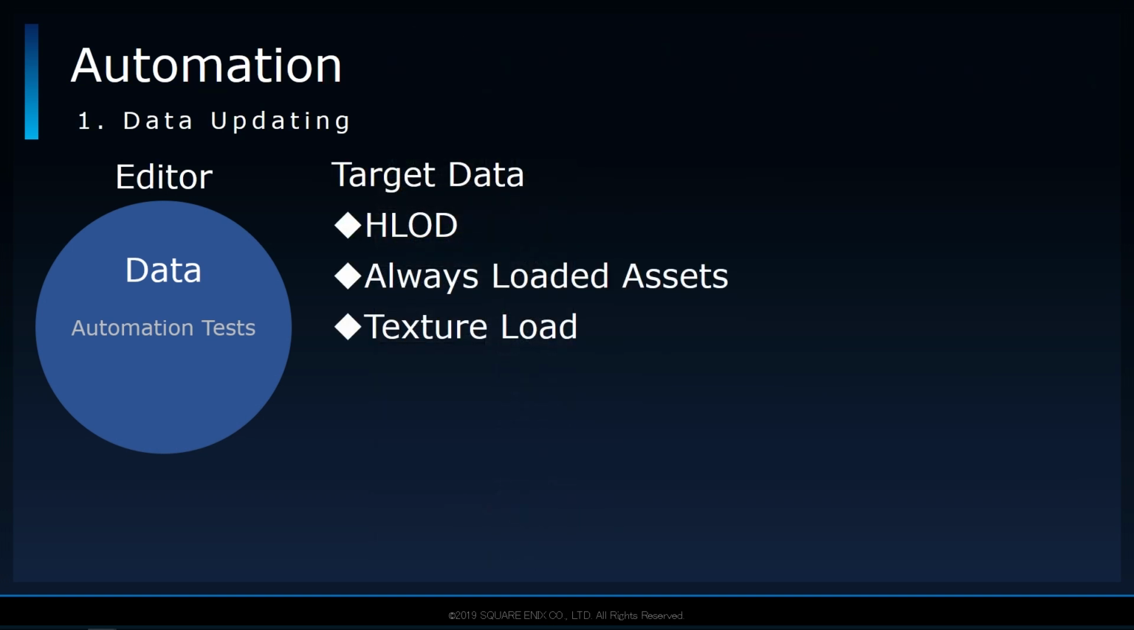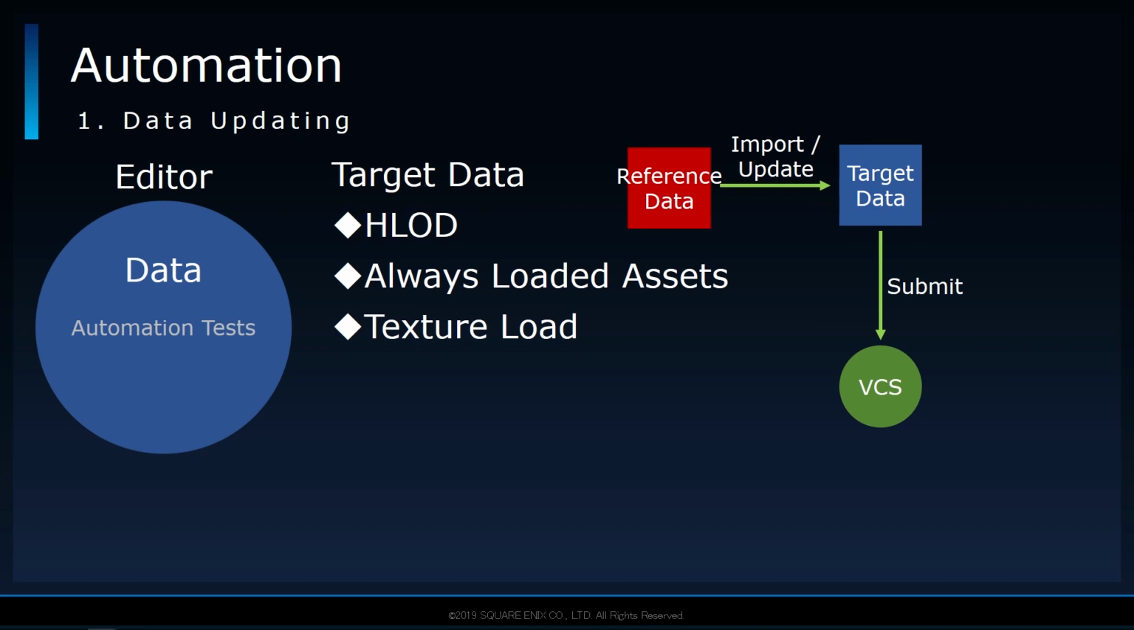The automated tests I implemented were mainly for the environment team. This included tests that automatically updated existing asset types like HLOD, as well as custom data assets related to permanent resident assets and texture loading. In general, the tests would reference some existing data and either import or update the target data. For example, when updating the HLOD data, the test would open and reference the target map. After updating, it then submits the data to the version control system, or VCS, that we use.